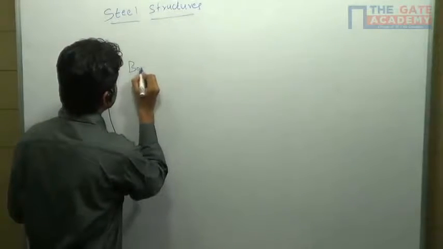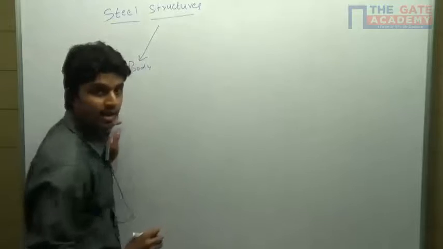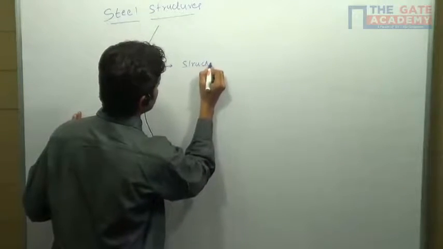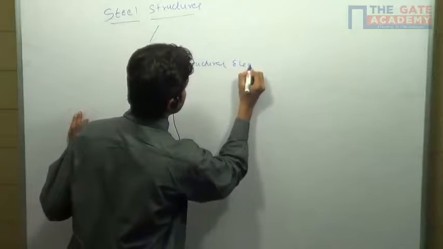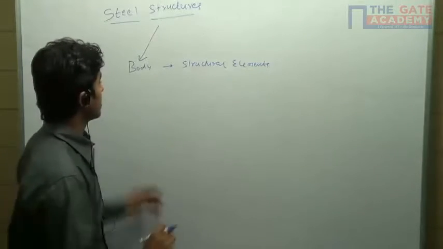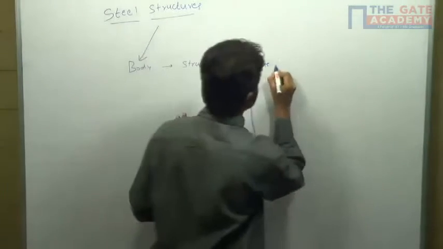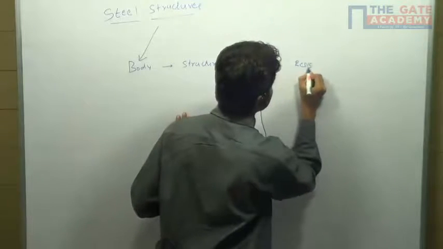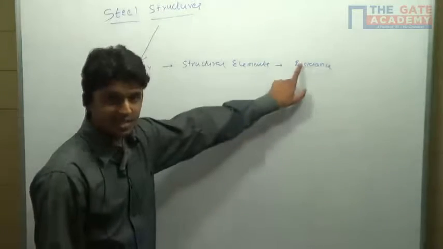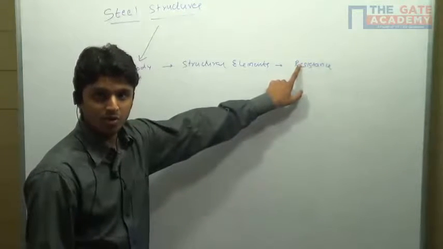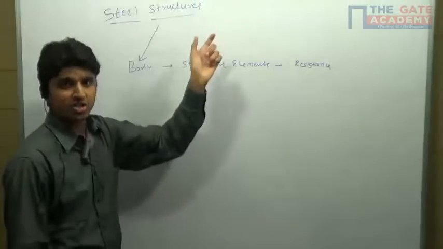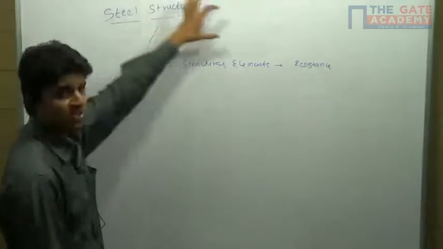It is a body composed of several structural elements which can set up the resistance against the deformation for the external load. So we came to know what is structure. So now, what do you mean by steel structures?